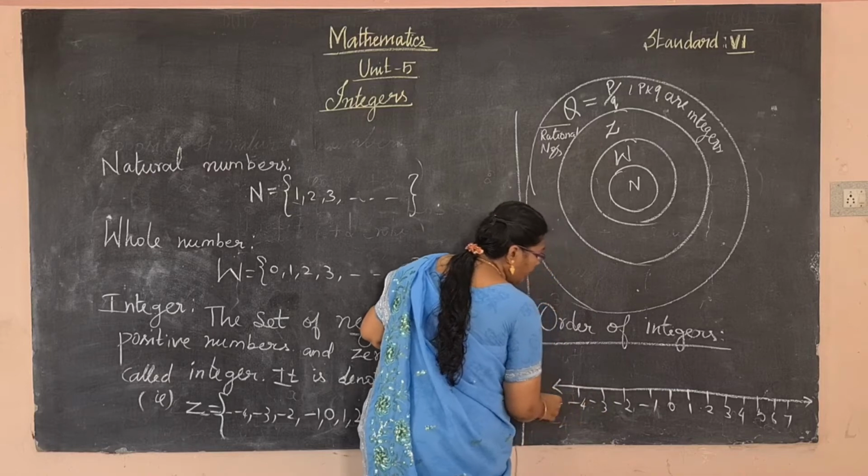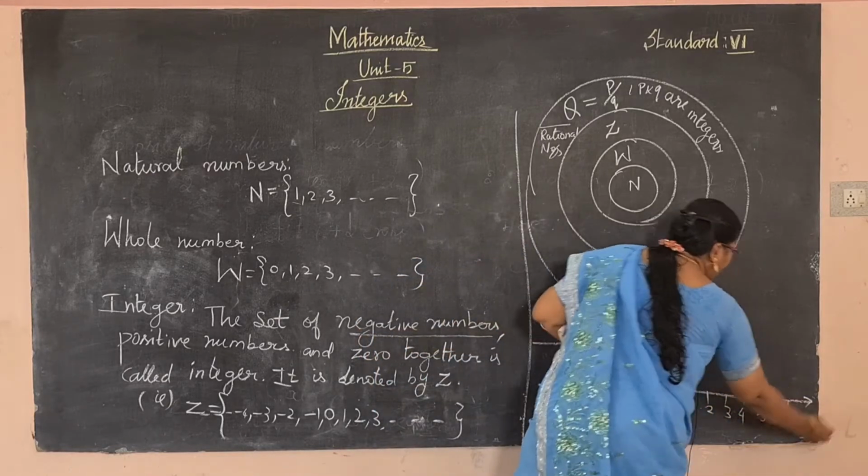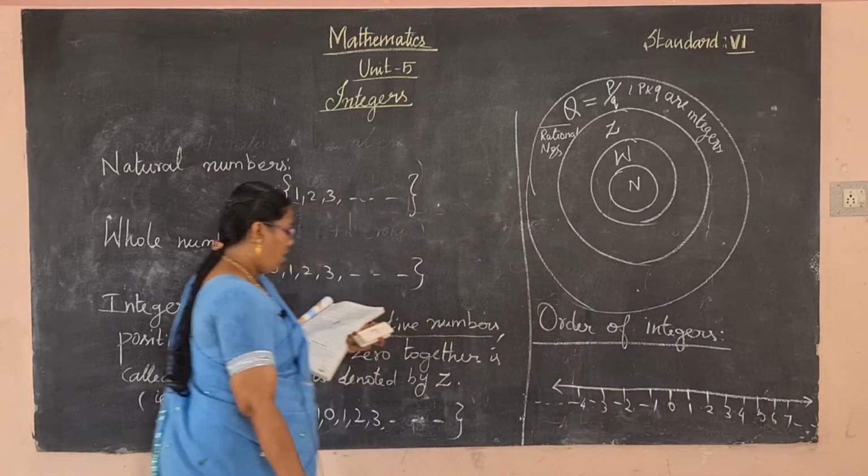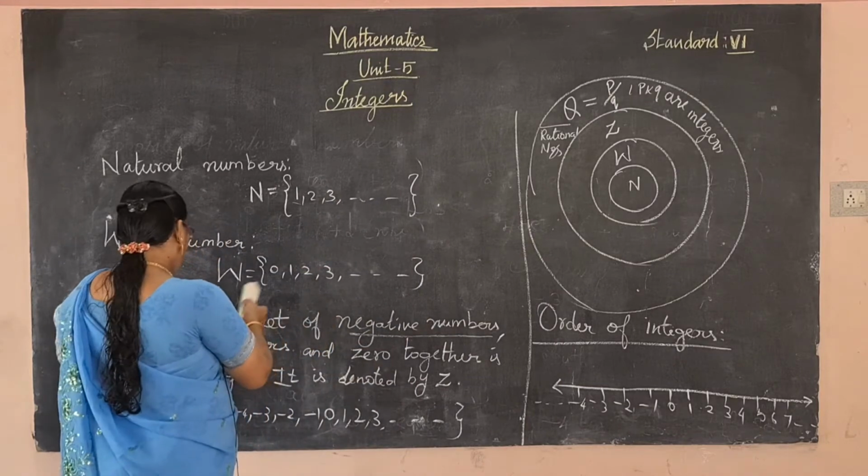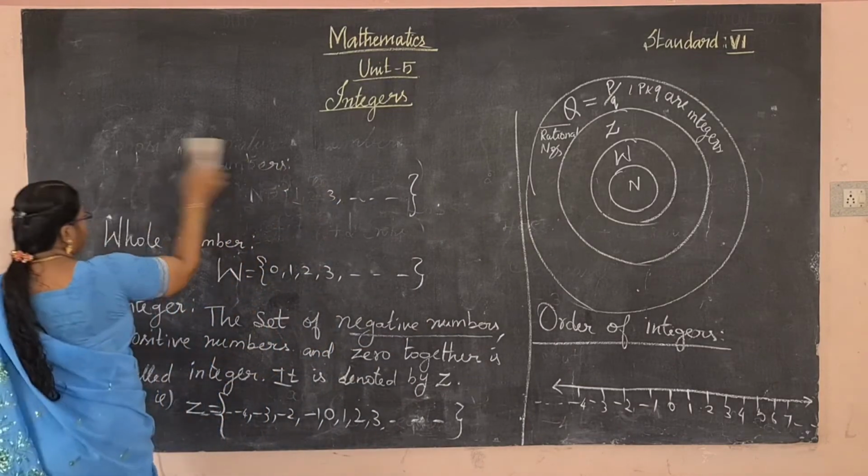This is the order for the integers. The middle value is 0.